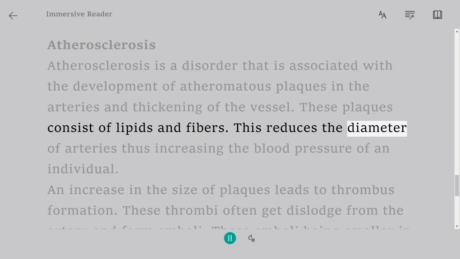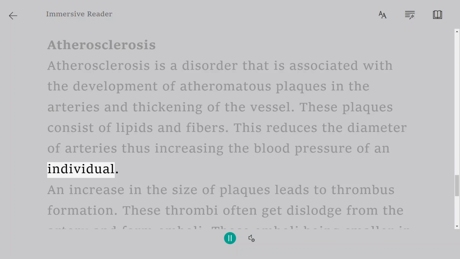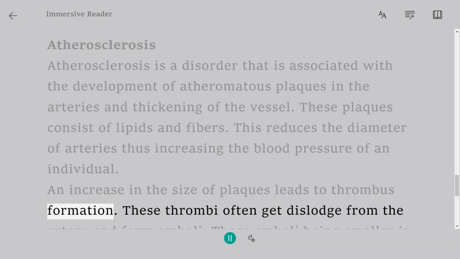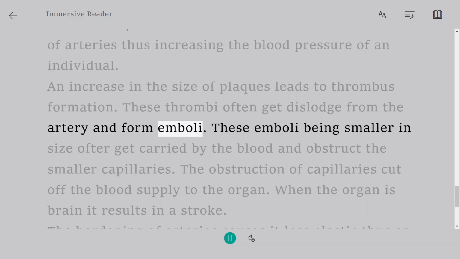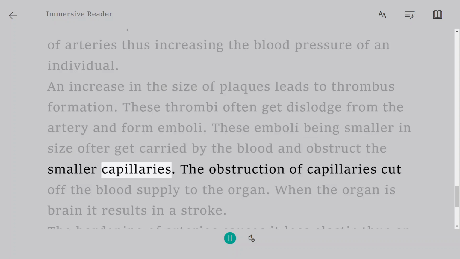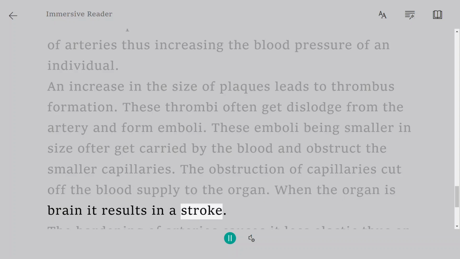This reduces the diameter of arteries, thus increasing the blood pressure of an individual. An increase in the size of plaques leads to thrombus formation. These thrombi often get dislodged from the artery and form emboli. These emboli, being smaller in size, often get carried by the blood and obstruct the smaller capillaries. The obstruction of capillaries cuts off the blood supply to the organ. When the organ is the brain, it results in a stroke.